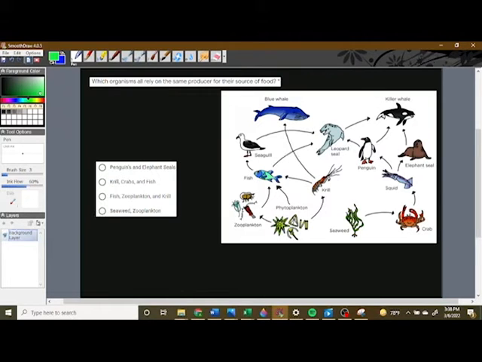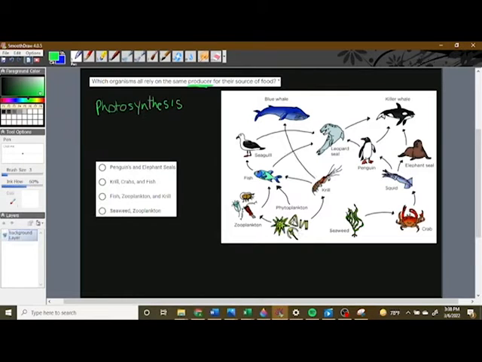Which organisms all rely on the same producer for their source of food? Well, we first need to remember that the producers are anything that does photosynthesis. So these would be things like plants or algae or even photosynthetic bacteria, anything that uses energy from the sun to make glucose.